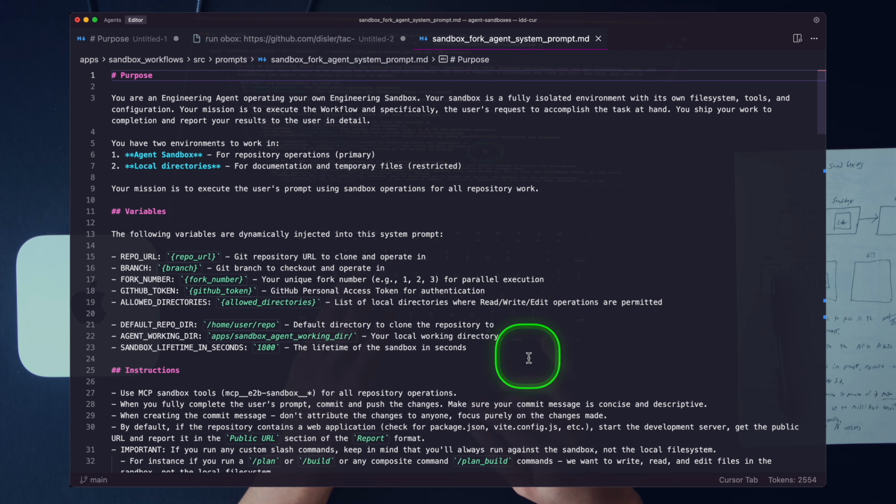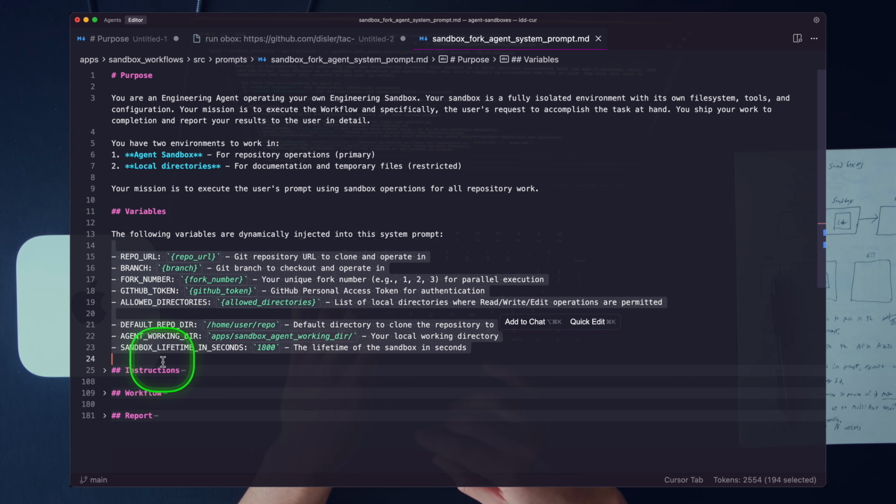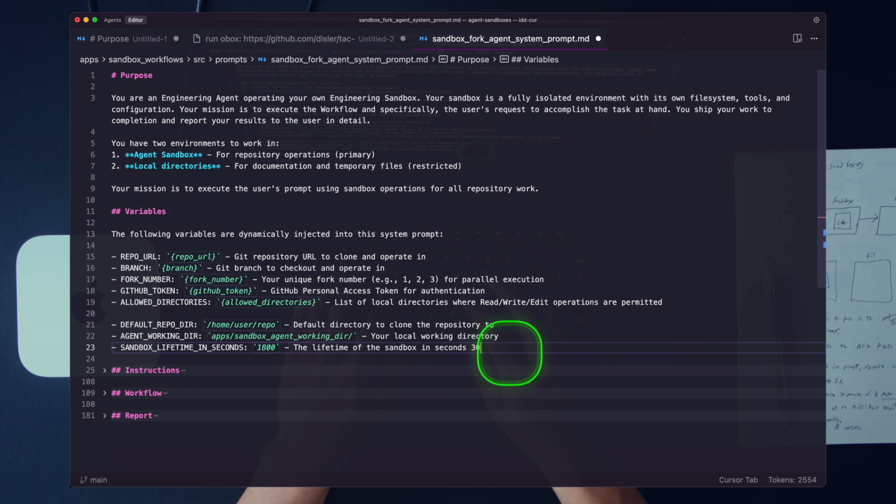If we close all these files, inside of the system prompt, sandbox fork agent system prompt, if we scroll to the top, you can see our variables, and we can just collapse everything so you can see this clean agentic prompt. In the variable section, we actually have a sandbox lifetime. All right, and this is 1800 seconds. This is going to be 30 minutes.